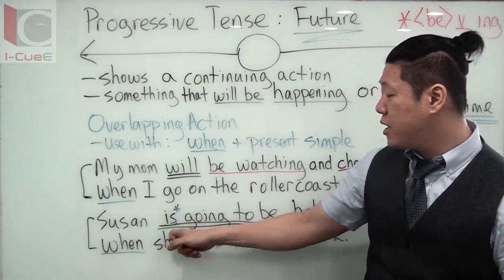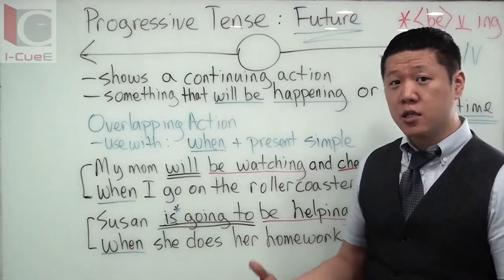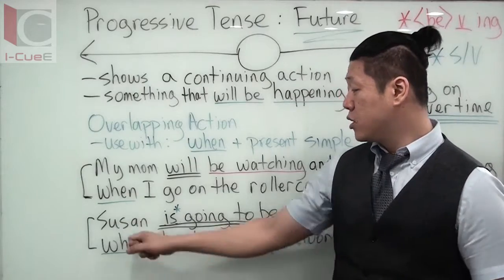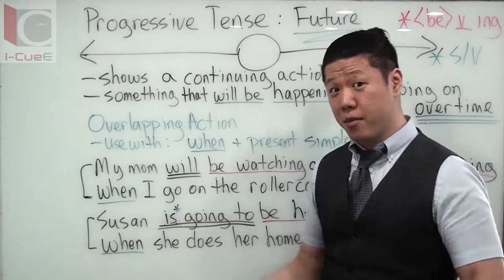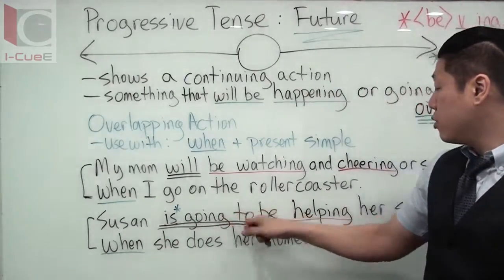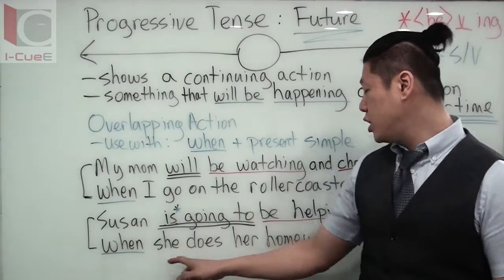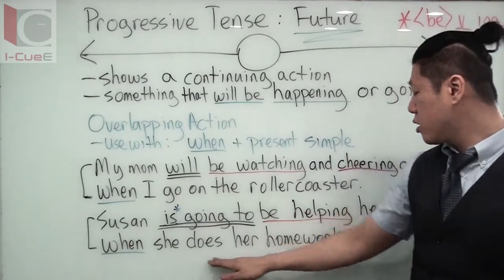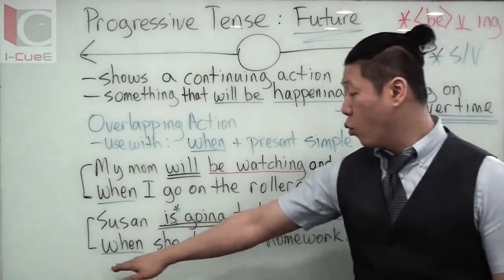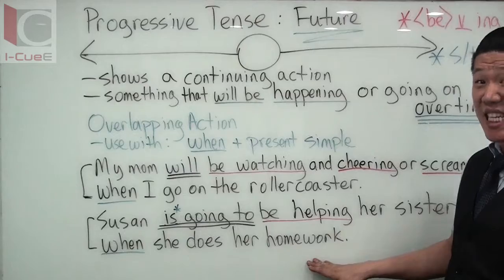Only the first be verb changes to have subject-verb agreement. Susan is, I am, they are, going to be helping her sister when she does her homework. So she does her homework is in IC. When she does her homework is your dependent clause.